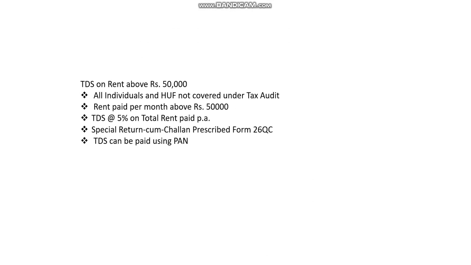The last, third point is TDS on rent above 50,000. This is a special provision enacted a few years back and is applicable for all those individuals and HUFs which are not covered under tax audit. So there is a specific difference between the previous point and this point. This is applicable to individuals and HUFs who are not covered under tax audit, while the 2,40,000 provision was applicable to individuals and HUFs who are covered under tax audit. This provision is not applicable to persons other than individuals and HUFs.